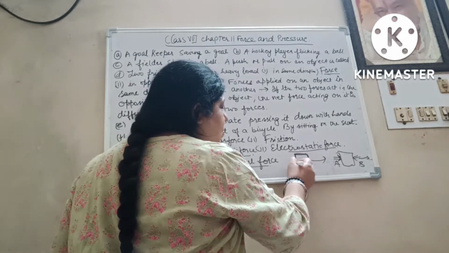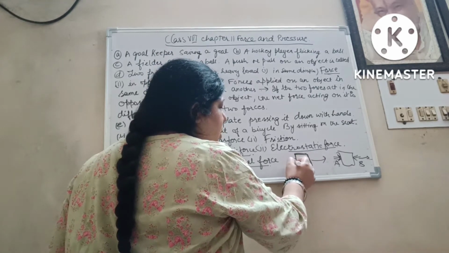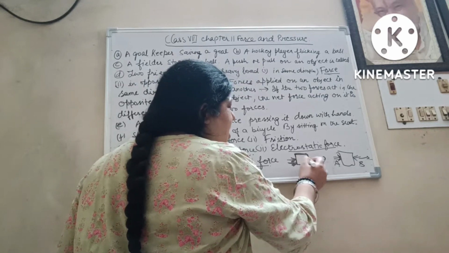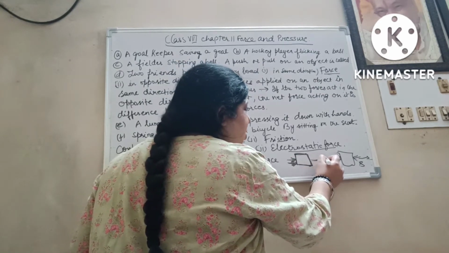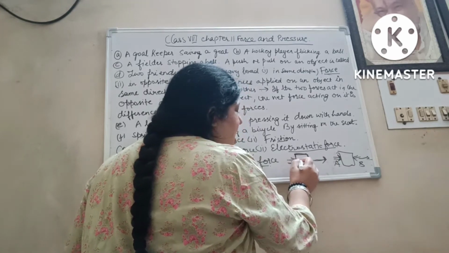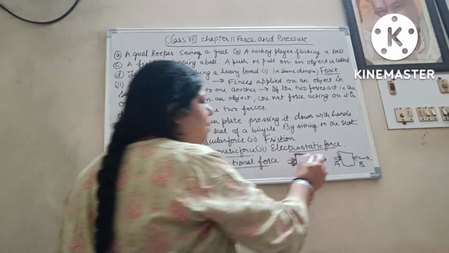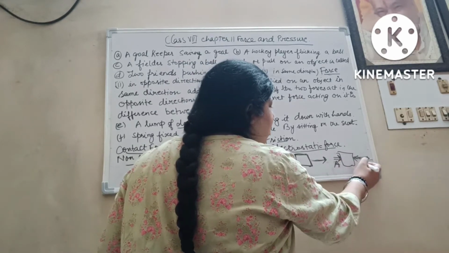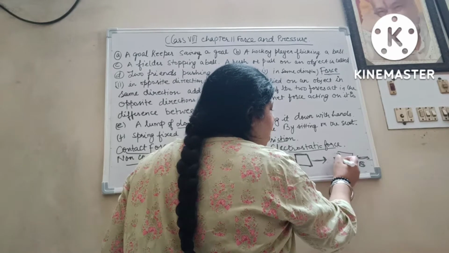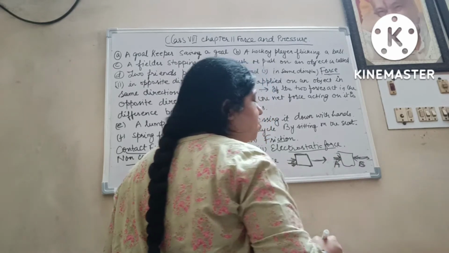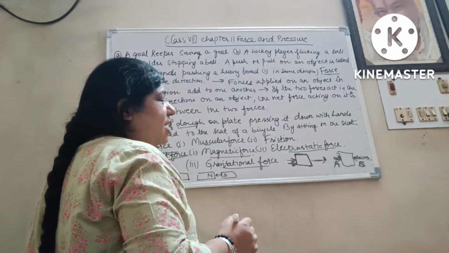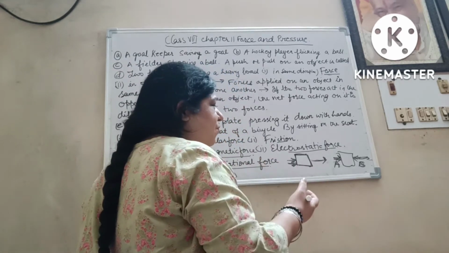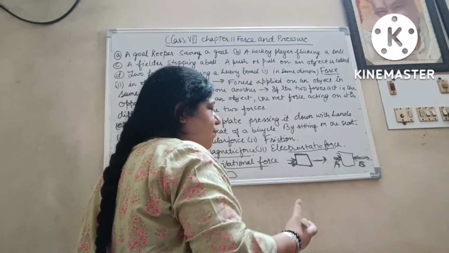Two friends are pushing a heavy load in the same direction. The load will move in the direction they are pushing. Now if they push in opposite directions, suppose A and B are pushing in opposite directions, the object will move in the direction of the greater force.